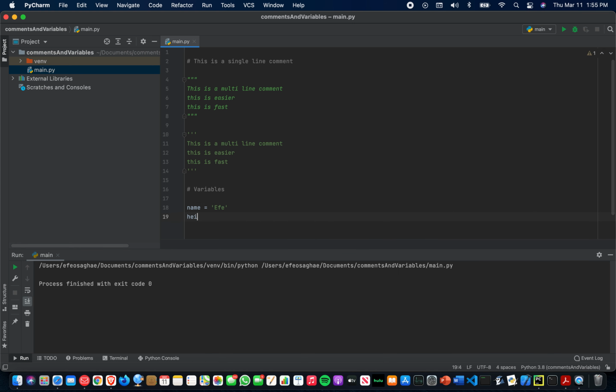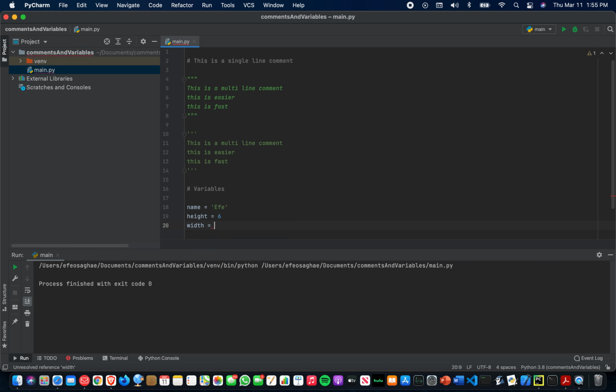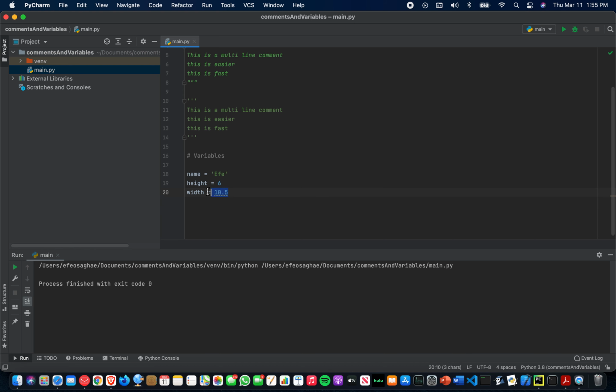Next, let's get height, and let's just put 6. You don't have to put it in quotes because it's an integer. And then let's go with width and go 10.5. And those are all 3 different variables with 3 different values. Now let's put a single line comment next to each one to explain what type of value each variable is. The name, since it's a string, since it's a combination of letters, it'll be considered a string.